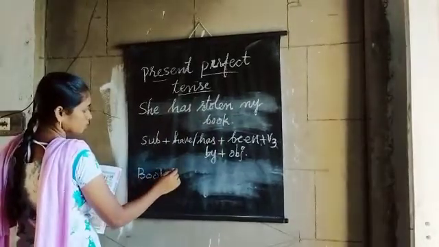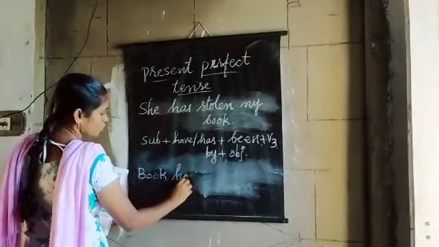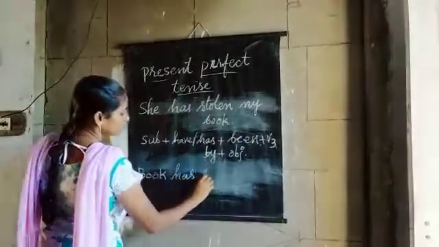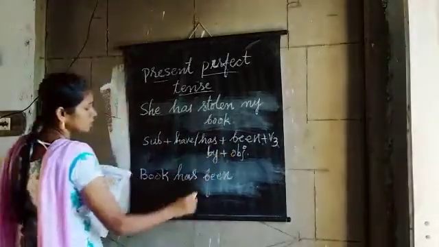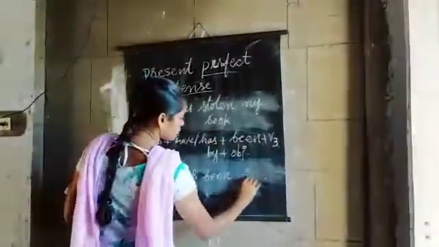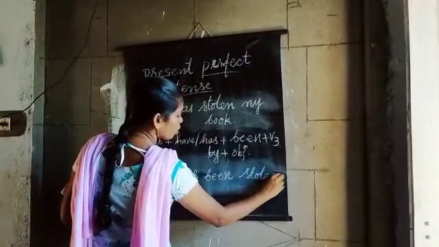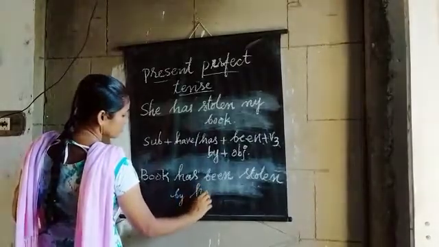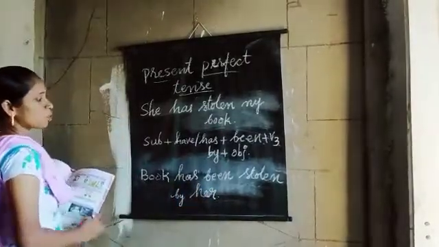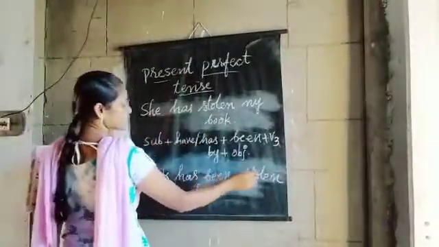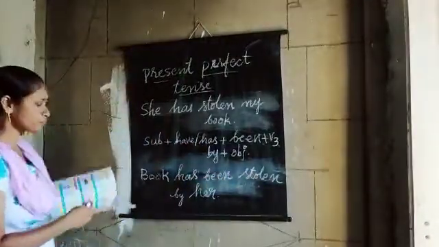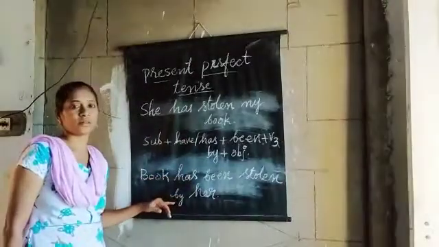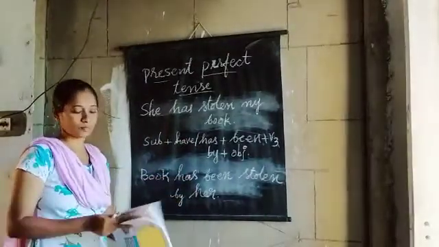Book is singular, so we have to write has been. Book has been stolen by her. So she becomes her. She has stolen my book. Book has been stolen by her. So this is another example.